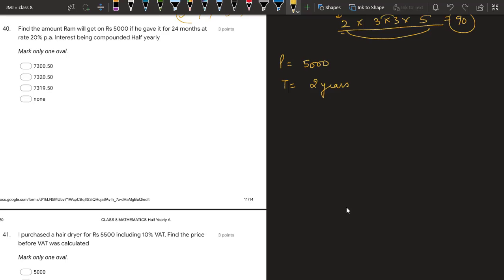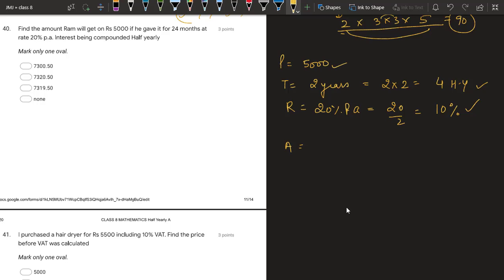As it is half yearly, we will have to change the time period. We have to multiply it with 2. It becomes 4 half years, and the rate given to us is 20% per annum. This will be half, that is 10%. This is the new rate of interest, this is the new time period, 4 half years, and this is the principal.